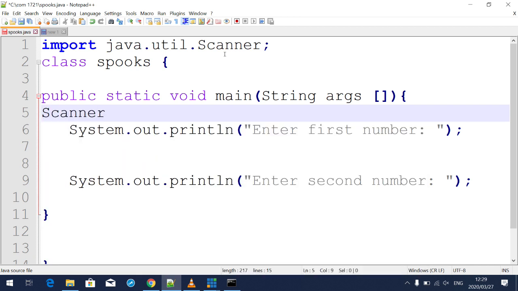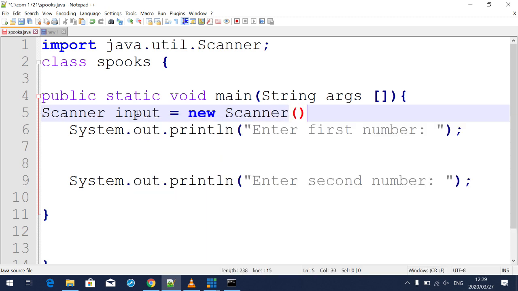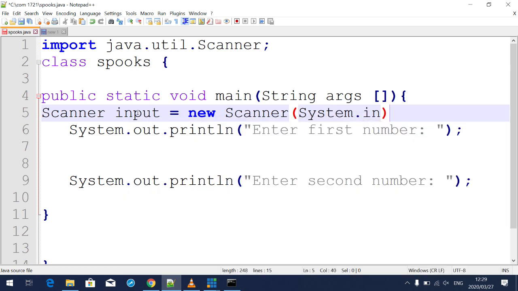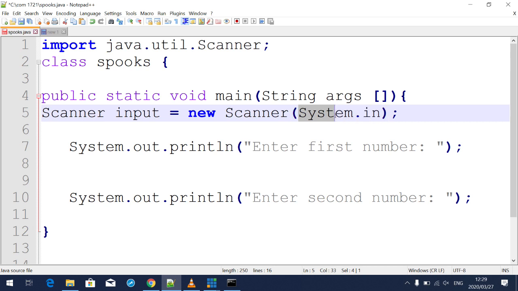Scanner, and you can just write input, or you can use any name. We are just referencing a class. It's assigned to new scanner, then system.in. You see, right there. So system.in is a standard input stream. Remember, we want to take input from the user. So this one is the standard input stream. Remember, that's what we have called it right there.